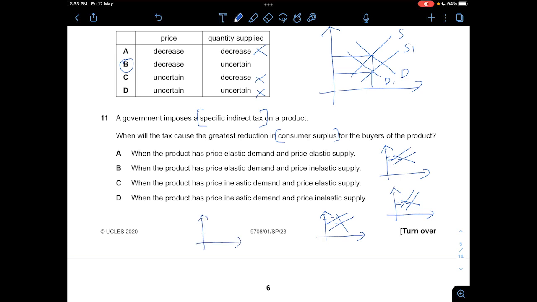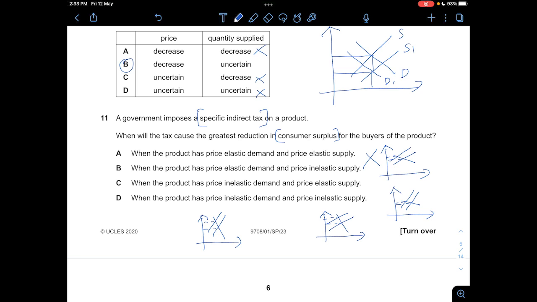And D, the product has price inelastic demand and price inelastic supply, so it'll be something like this. Right, so shift to left, and then you look like this. But then in this context, looking at this context, A and B is definitely wrong. And then for C and D, when the product has price elastic demand and price elastic supply, the reason why